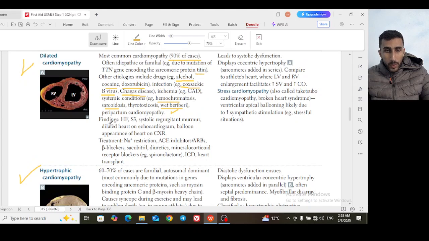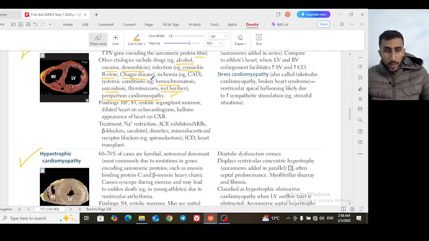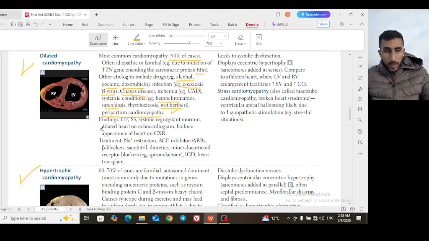So peripartum cardiomyopathy is also a kind of dilated cardiomyopathy. This occurs after or within the period of giving birth. So this is for the etiology, and for the findings, these are the typical findings of heart failure: S3, systolic regurgitant murmur, and dilated heart on echocardiogram. You know it's dilated cardiomyopathy. So if you do an echo, you will find a dilated heart.